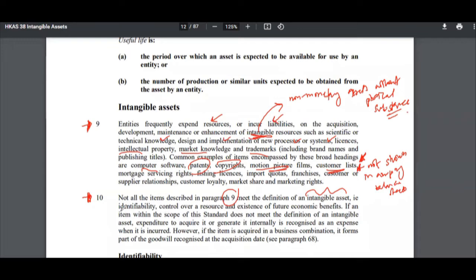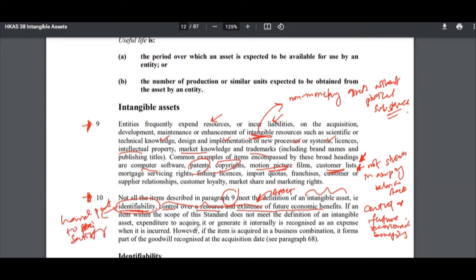So the criteria is about identifiability, control over a resource, and existence of future economic benefits, right? This is the definition of an asset. So an intangible asset has to meet the definition of an asset, which is about having control and future economic benefits, right? And they should be identifiable as well. The intangible asset should be identifiable as well. This is the hard component. This is the hard part to satisfy. This is very difficult to satisfy.